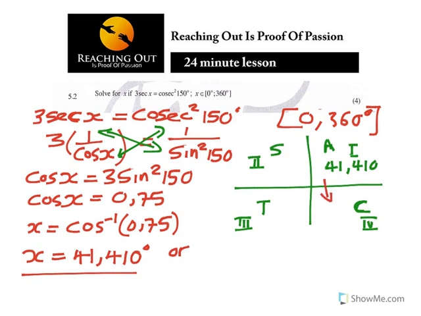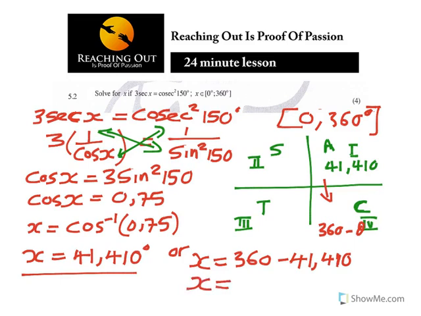So in this quadrant, we have 360 minus theta. So here, you needed to say x is equal to 360 minus 41.410.